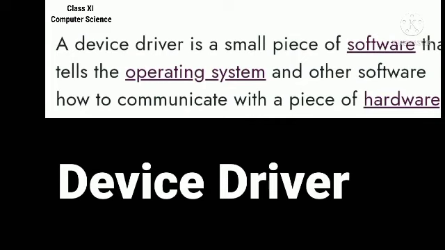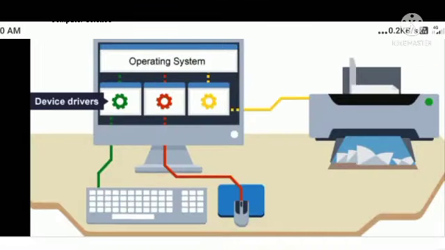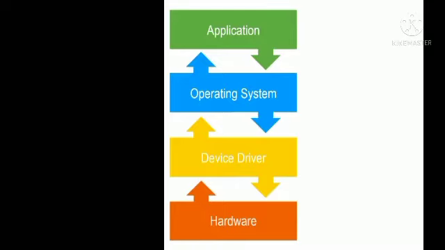You can see in the picture there are different device drivers for keyboard, mouse, printer and so on, right? So this will help to communicate with the operating system for using this particular hardware. So it acts as an interface between the operating system and the computer hardware. That is the main purpose of device drivers. So a device driver is an interface between the operating system and the hardware. It tells the operating system and hardware how to use the particular hardware.